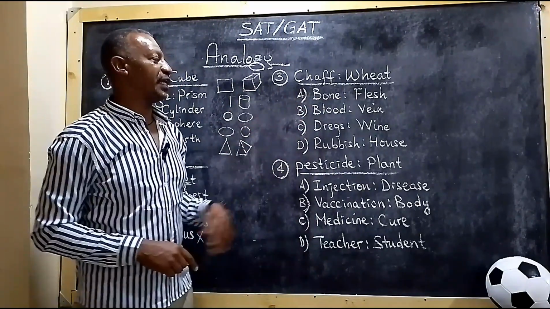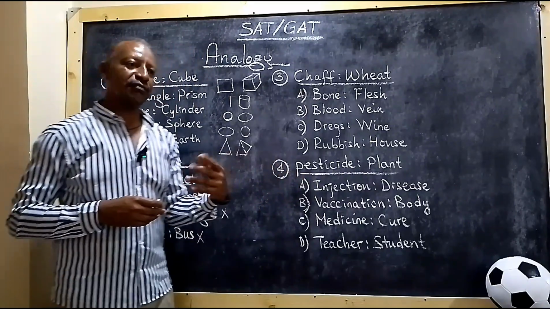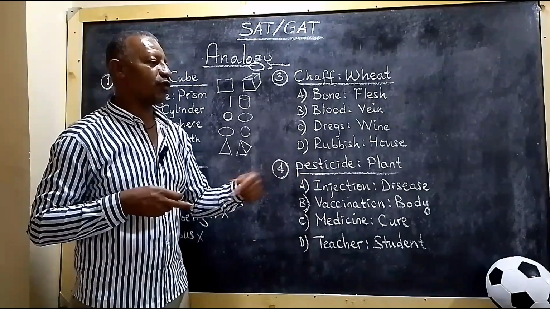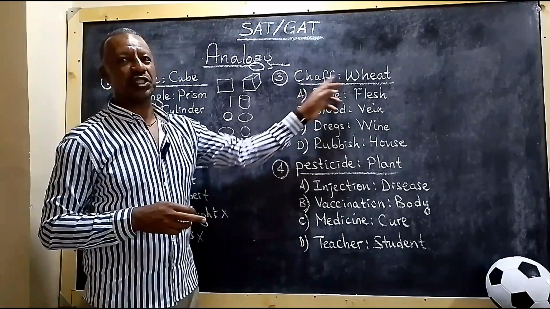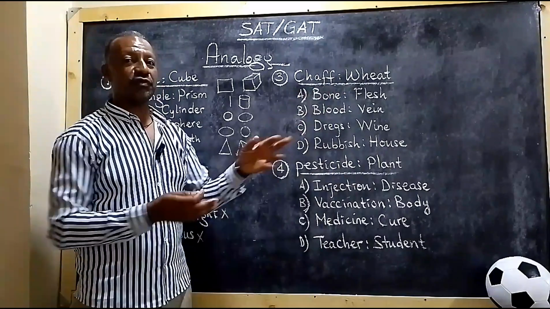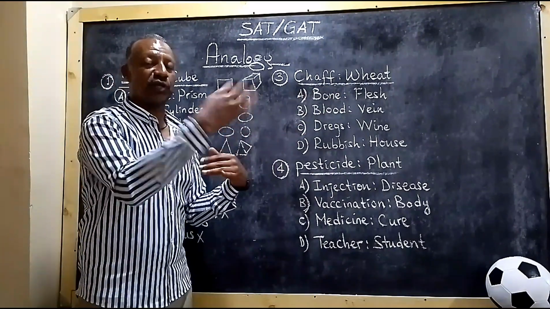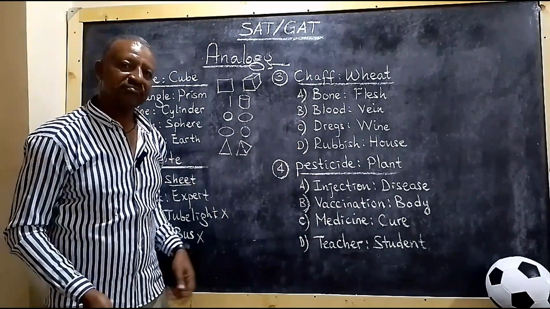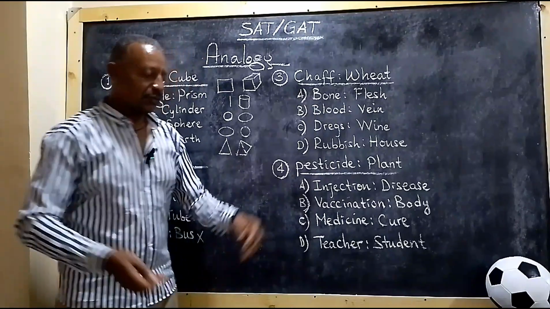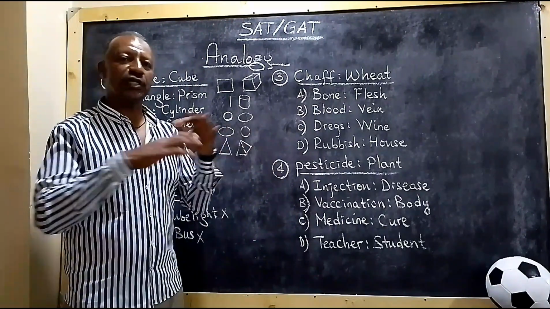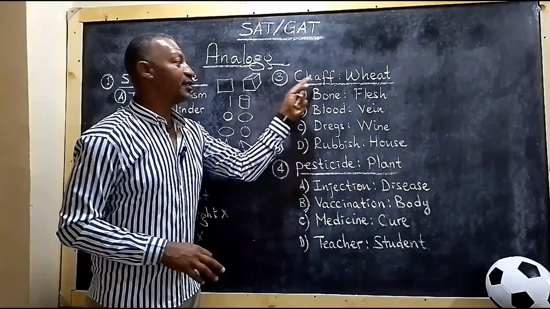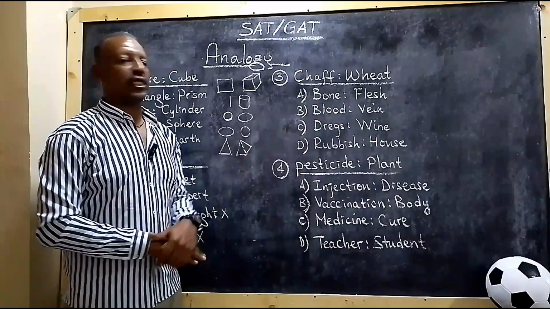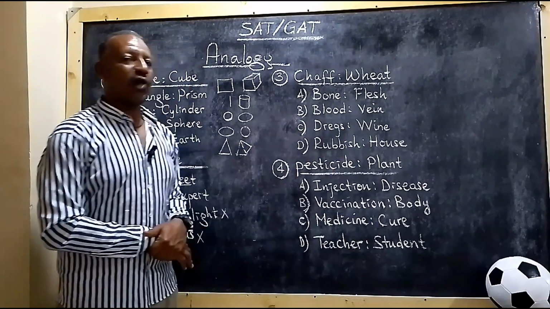Alright? What about blood, vein? Blood is a kind of flow. It's a liquid, it can flow through vein. So it's a kind of way of transportation. No way of transportation in this case. Which one covers what? And which is a byproduct of what? Okay? So B is not the correct answer. What about D? Probably. Rubbish, house. After we clean all rubbish, we can find house. Just like we take care of all chaff, we can get wheat. Possible. What about C? Drugs and wine.